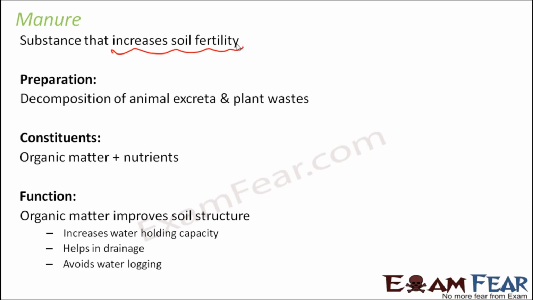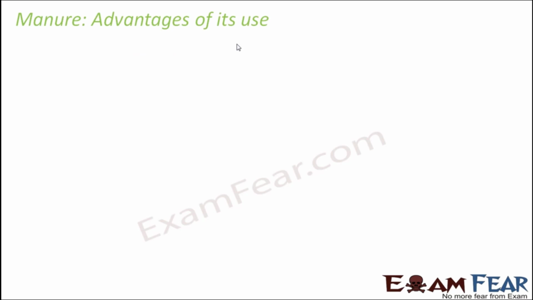It also avoids waterlogging. So it doesn't allow too much water to get locked in one particular place, because that becomes harmful for the plants. So that means usage of manure has more positive advantages associated with it.